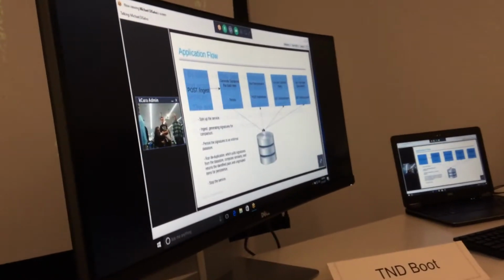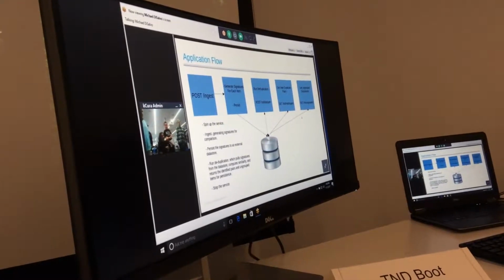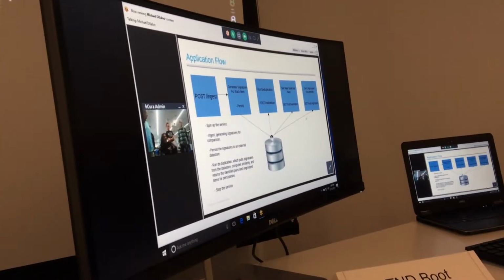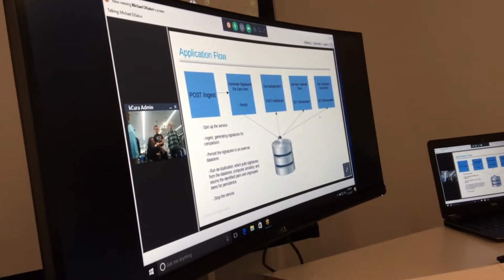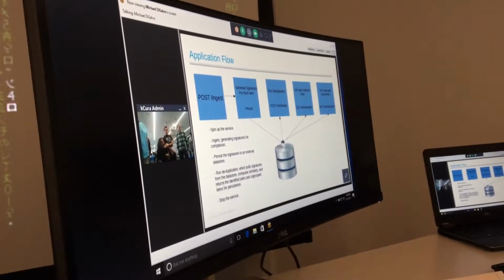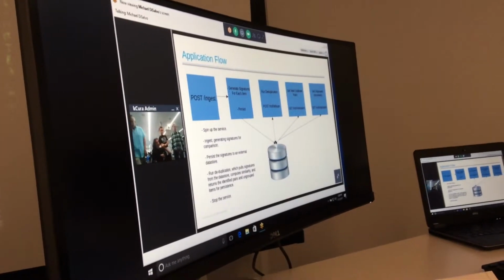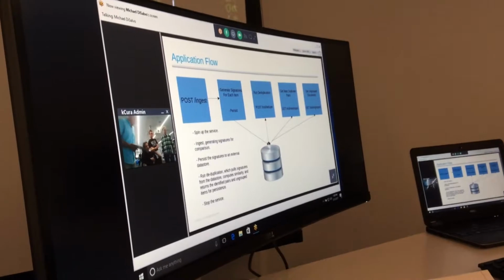This is a diagram that just describes the general application flow. You can spin up a service, ingest, generating signatures for comparison, persist those signatures to an external data store, run deduplication, which will pull the signatures from the data store, compute similarity, and return identified pairs and grouped items for persistence, and then the service can be terminated.